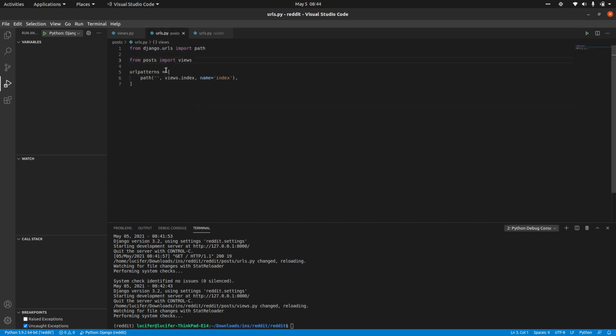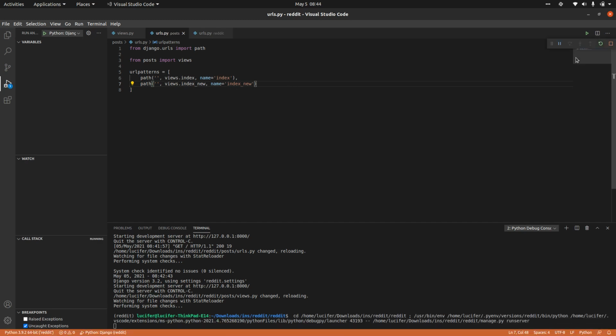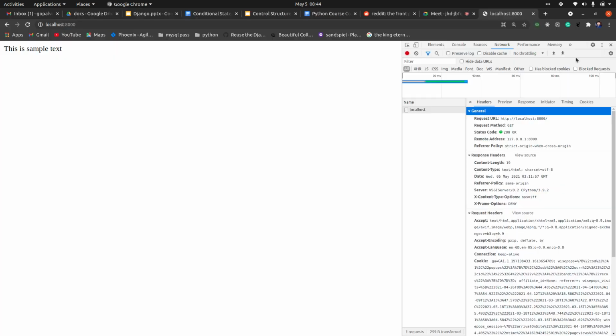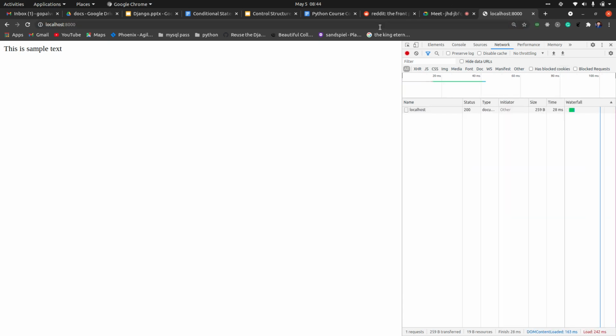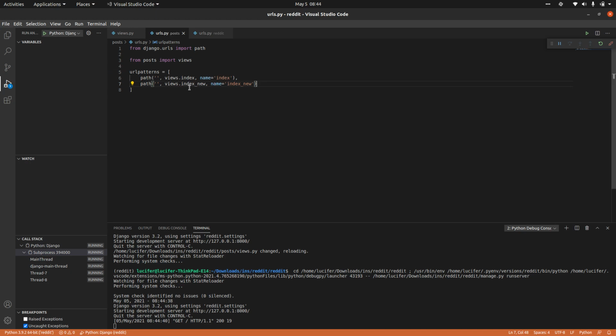Now in your URLs, you cannot add both of these functions at the same path. If you try to add this, you can see that it is still taking up the sample text, but your index new function is never getting executed.